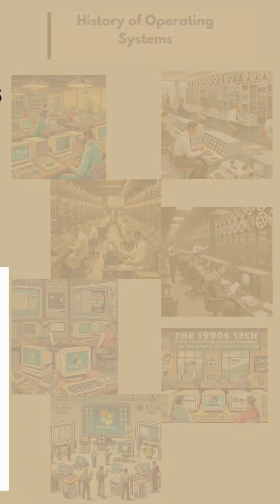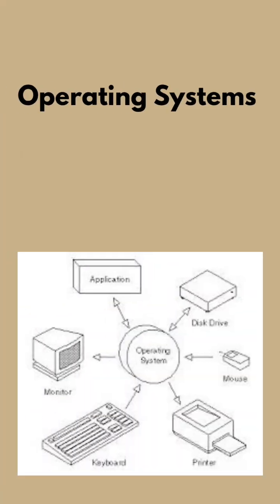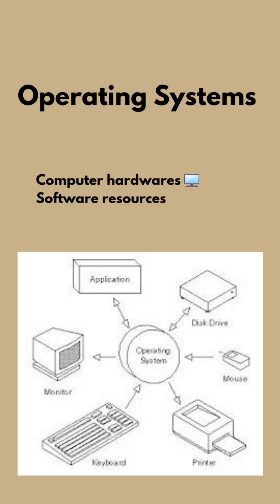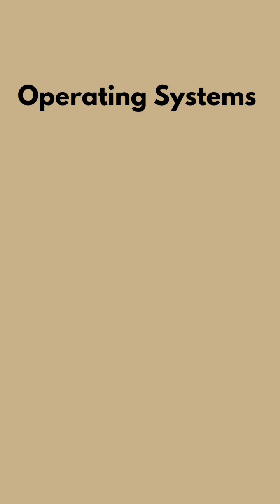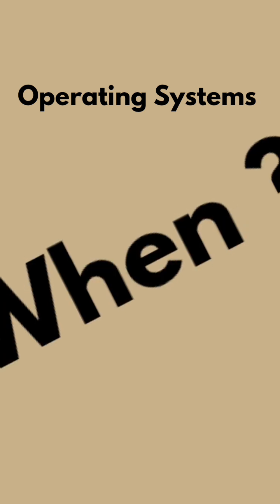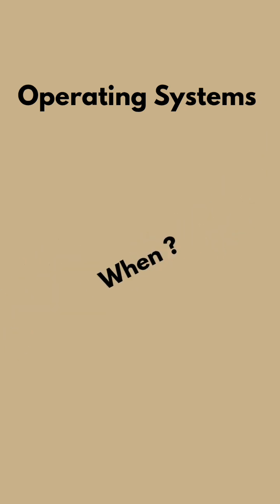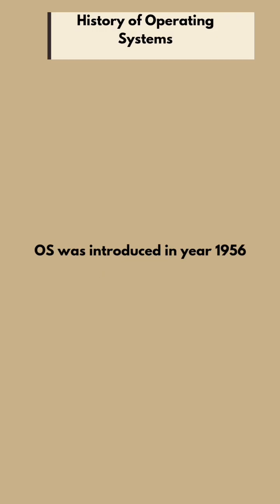We all know what is an operating system. An operating system is nothing but a system software that manages computer hardware and software resources and also helps the programs to run smoothly. So in this video, we'll be discussing when the concept of operating system was introduced. The concept of operating system was actually introduced in the 1950s, that is 1956.